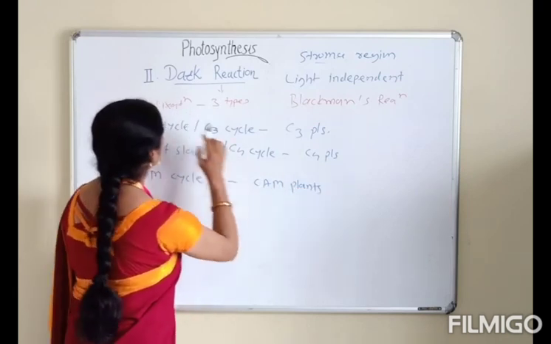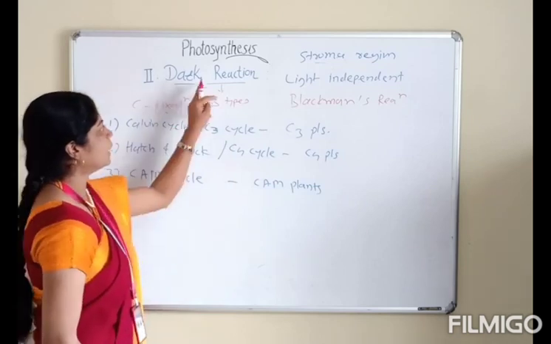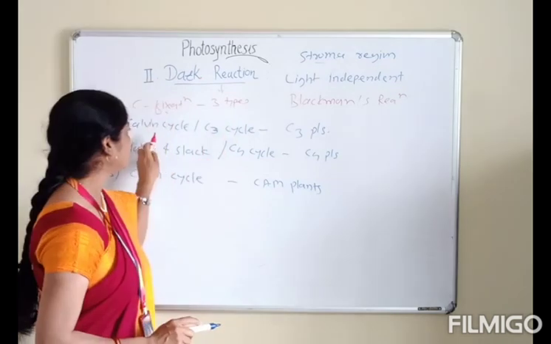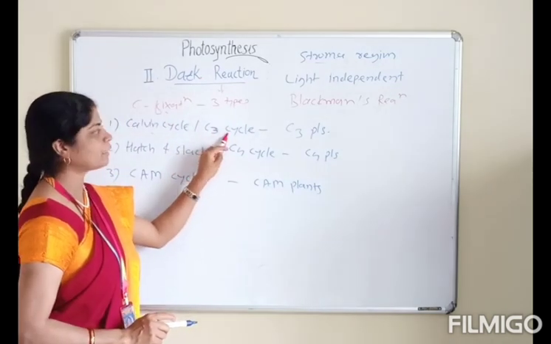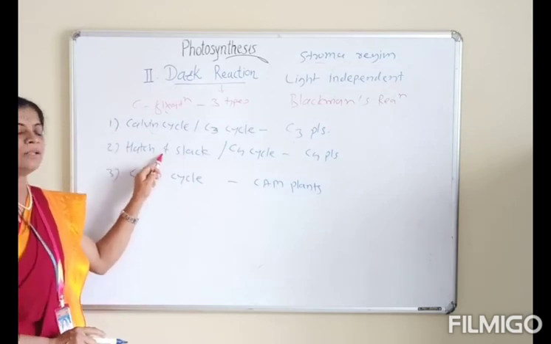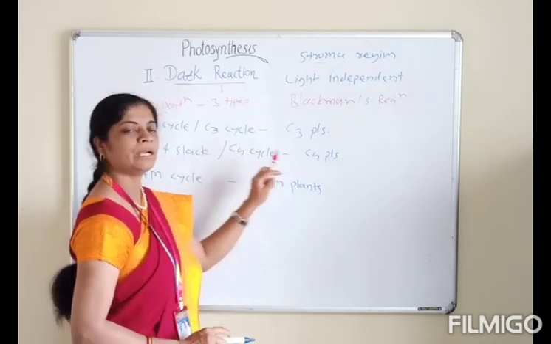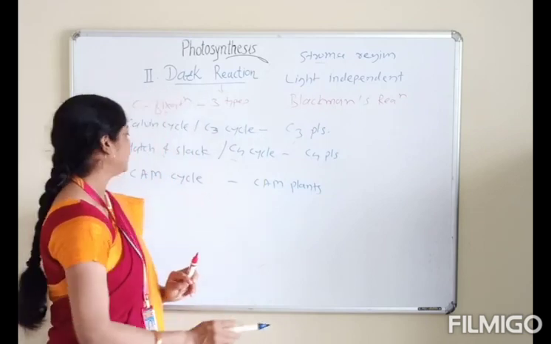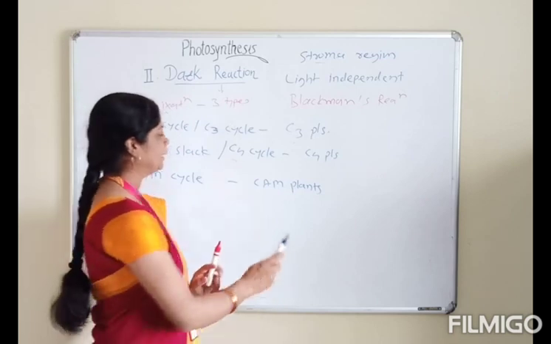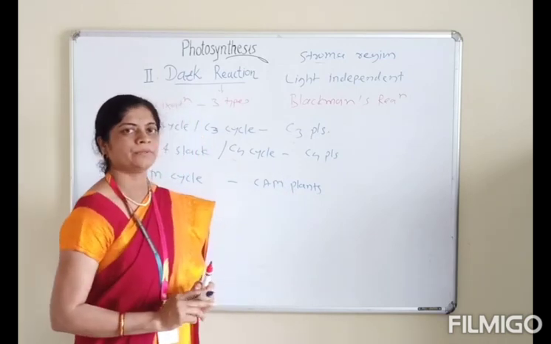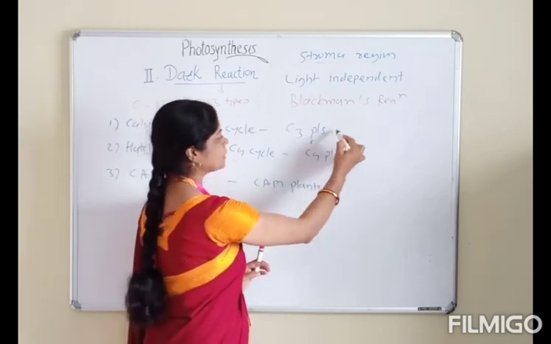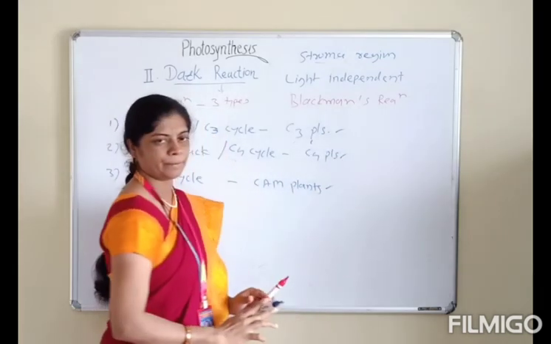On the basis of carbon fixation, dark reactions are divided into three types. Number 1, Calvin cycle, the C3 cycle, occurs in C3 plants. Number 2, Hatch and Slack cycle, the C4 cycle, occurs in C4 plants. And number 3, CAM cycle, crassulacean acid metabolism, occurs in CAM plants. We must know these photosynthetic plants: C3 plants, C4 plants, and CAM plants.